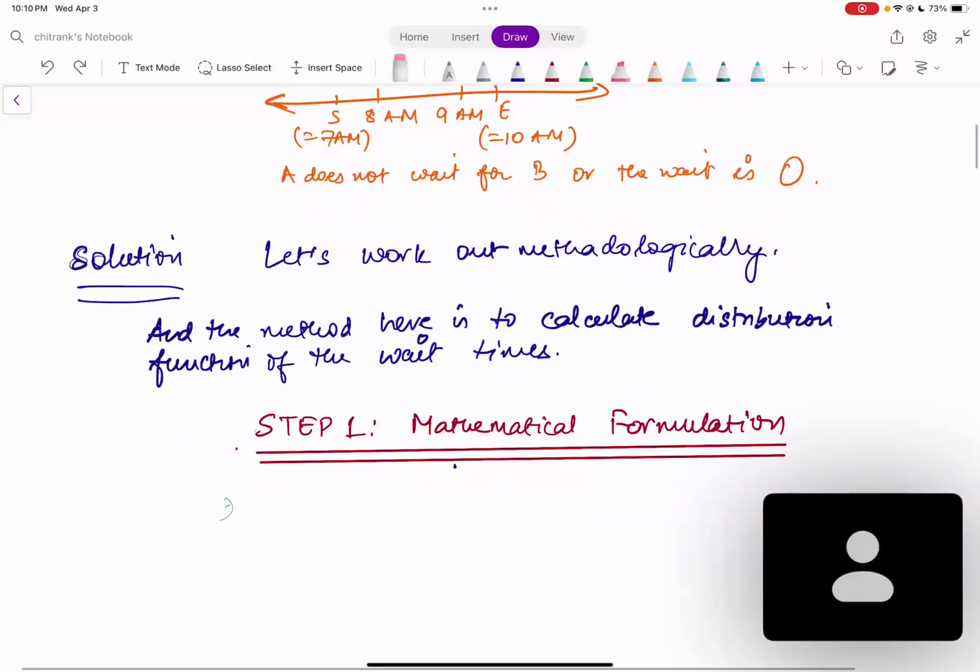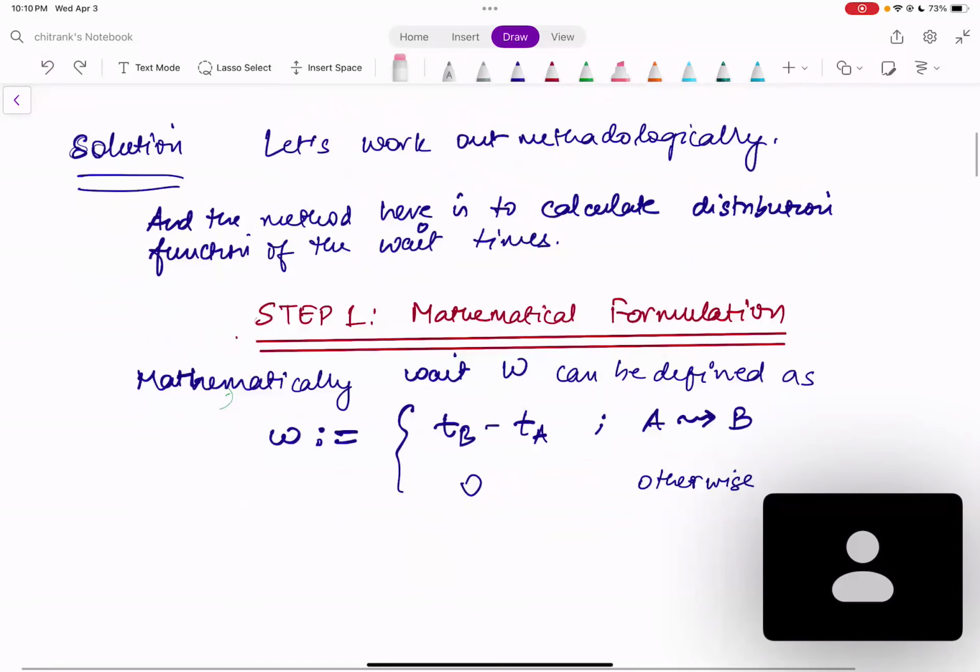So yeah, okay, and that's the first step, which is mathematically formulating the question. The first step is to basically write down mathematical notations and formulations for all the random variables that you can see. So let's say TA and TB denote the random variables for the arrival time of A and B respectively. So how can you define W?